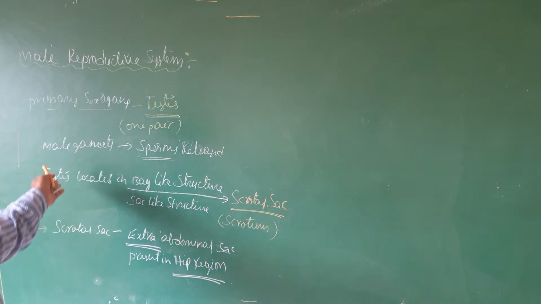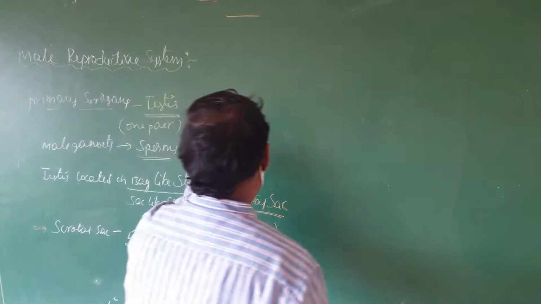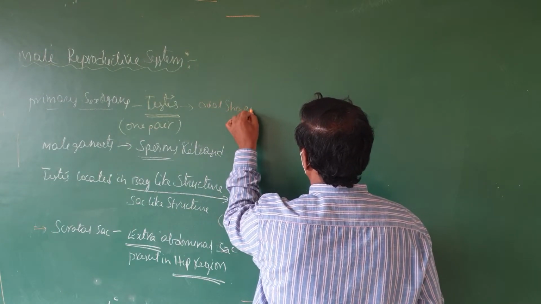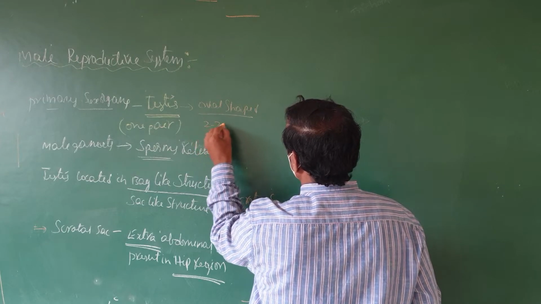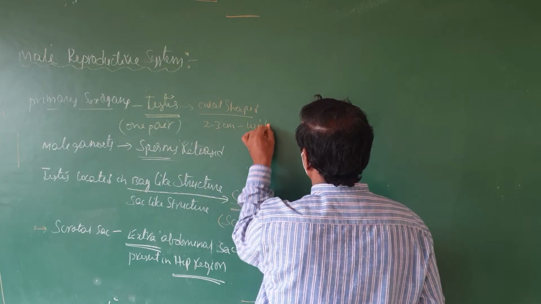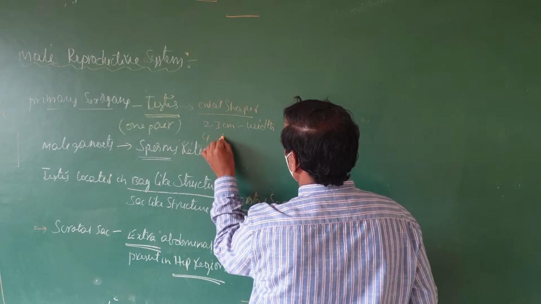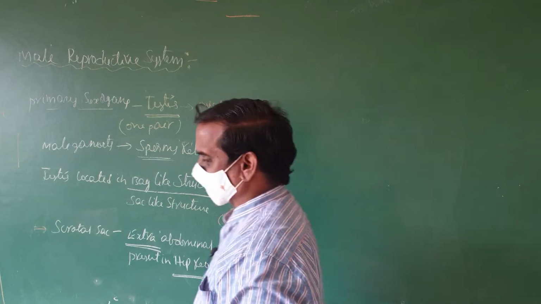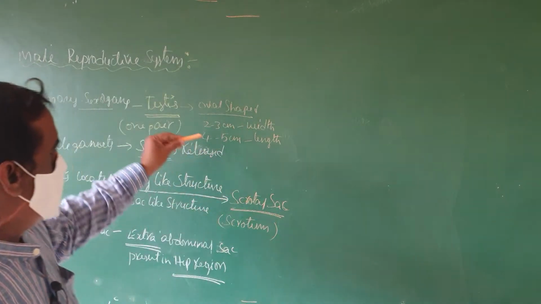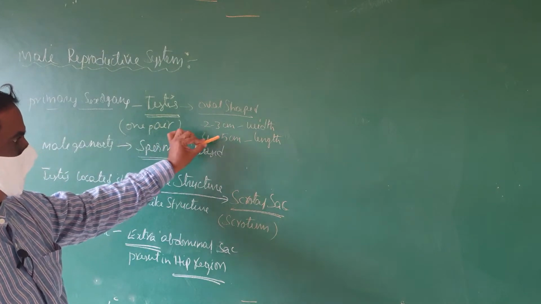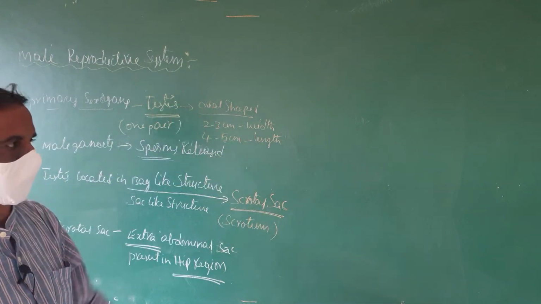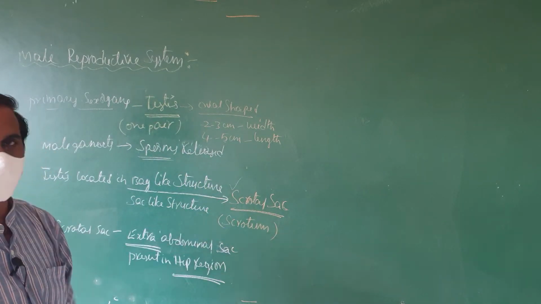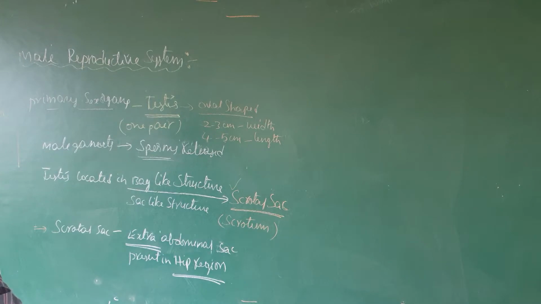Now we have to discuss the size of the testis. The testis is oval shaped, 2 to 3 centimeters in width and 4 to 5 centimeters in length. This is the size of the testis. The testis is located in a sac-like or bag-like structure called the scrotum or scrotal sac.